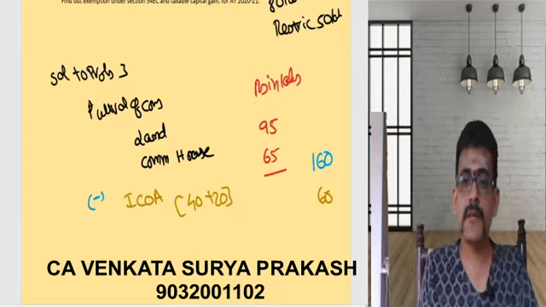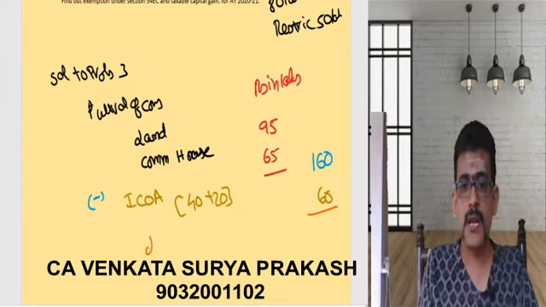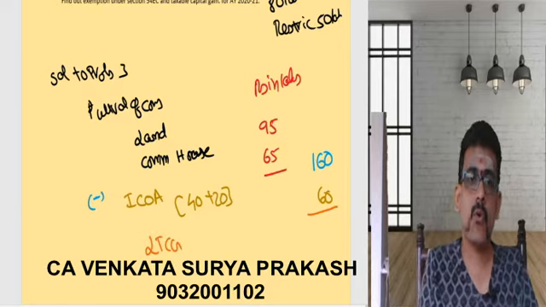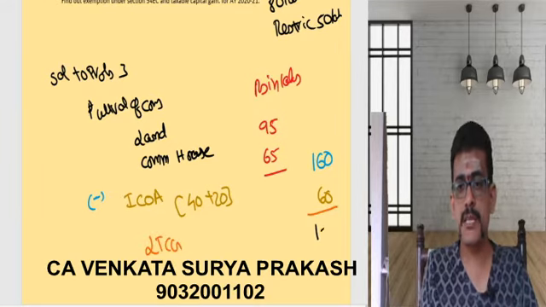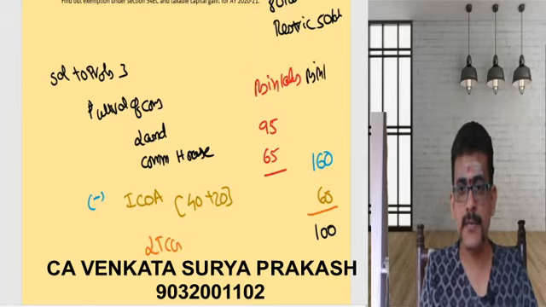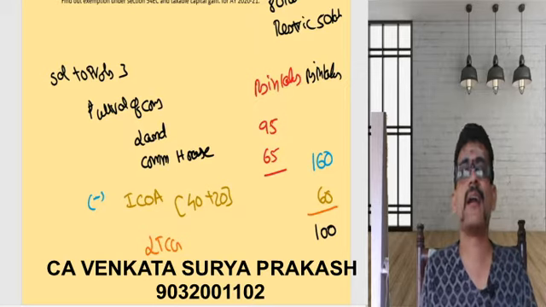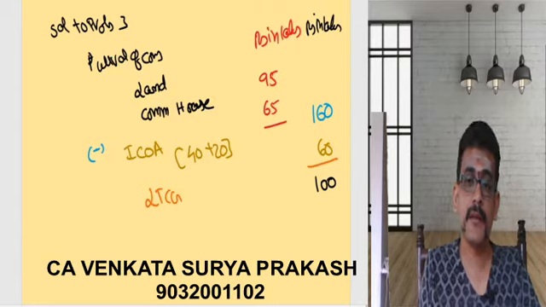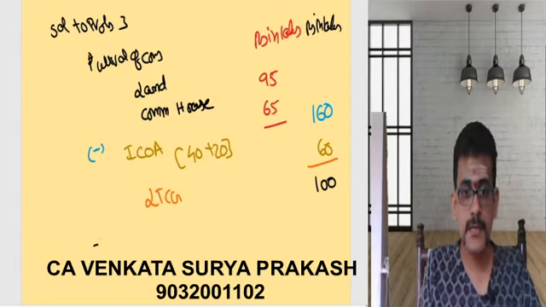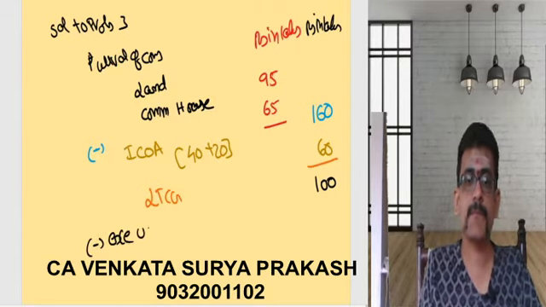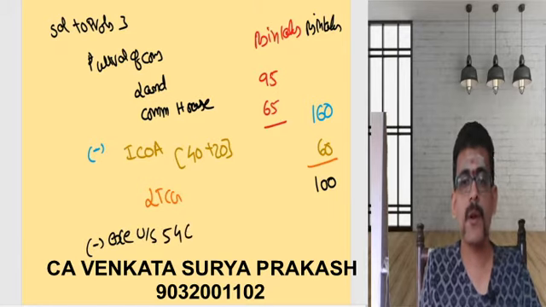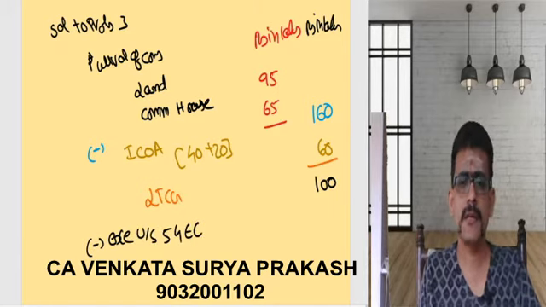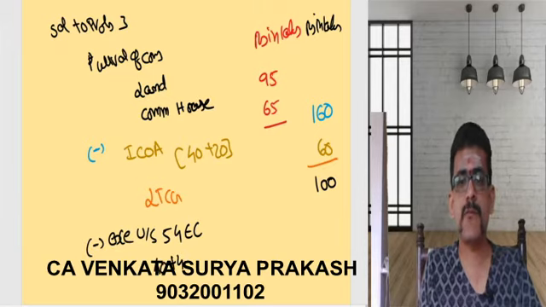Now this difference will give you the long-term capital gain. What is your long-term capital gain? 160 minus 60, that you are getting as 100 lakhs. Again, rupees in lakhs. So long-term capital gain will be 100 lakhs. Done. Then less exemption under section 54 EC. What is that? 40 lakhs plus 40 lakhs, total put together 80 lakhs.